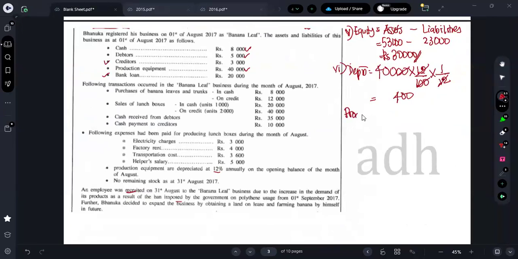Production equipment depreciation account should be debited by 400. What should be credited? Same production equipment accumulated depreciation account should be credited by how much? 400, right? These are basic double entries.